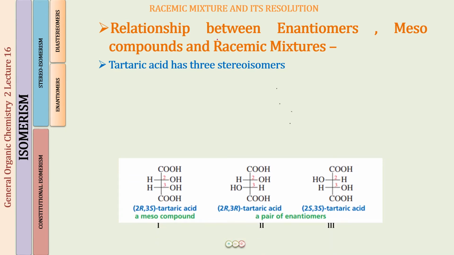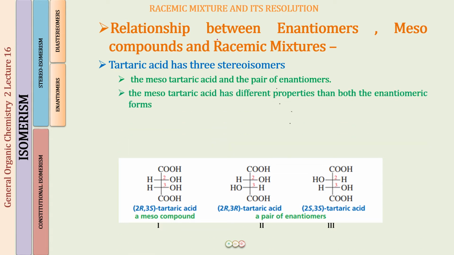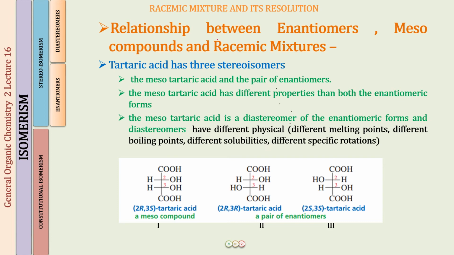You all know by heart now that tartaric acid has 3 stereoisomers. One is the meso tartaric acid and the other two form a pair of enantiomers, right? Now, what is the relationship between meso tartaric acid and the enantiomers, or what is the difference between them? The meso tartaric acid is going to have different properties than both the enantiomeric forms. Why is it so? Well, meso tartaric acid is a diastereomer of the enantiomeric form.